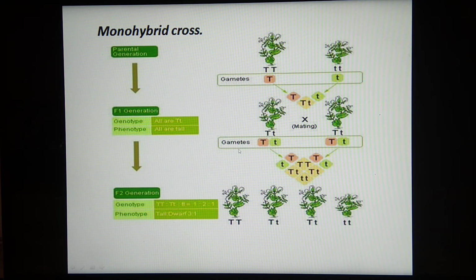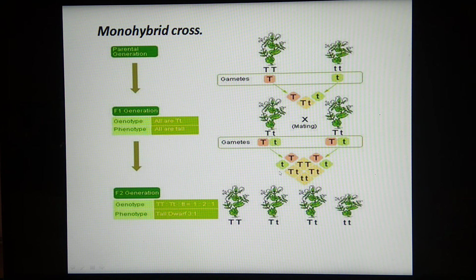The next step will be the gamete formation. So during gamete formation, these genes get separated from each other. So in one of the gametes, this capital T gene will enter, and in the other gamete, small t enters. Similar is the condition here also. Capital T in one of the gametes and small t in another gamete.